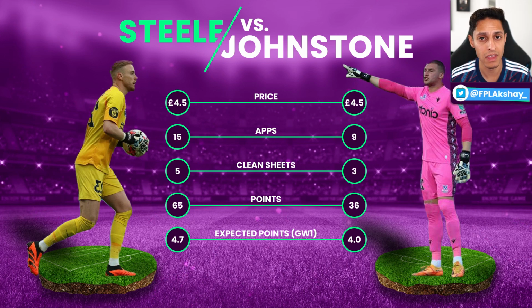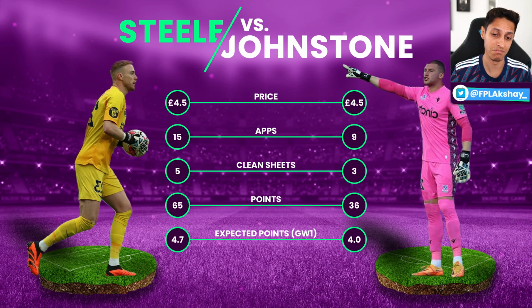However, if we just compare that on averages, Steele was averaging 4.33 points per game and Johnston was averaging 4 points per game. So if Johnston did play the same amount of games, if you work on the law of averages, he would have still had less points than Steele.